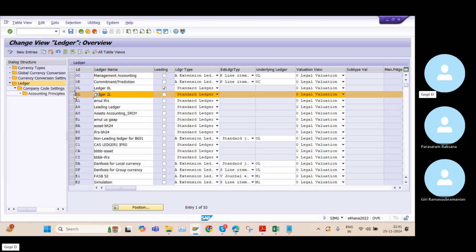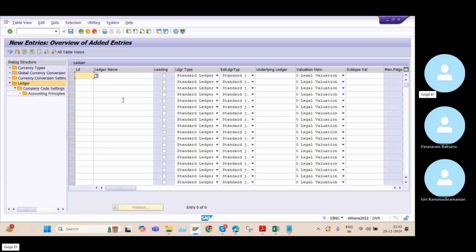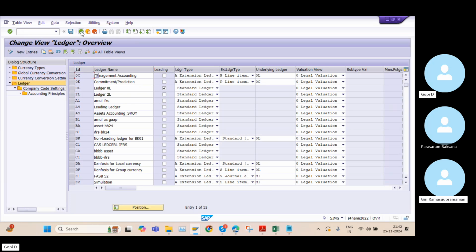We just need to select this one and copy this one. Okay. So in real-time projects, in an implementation project, the client asks us to maintain 2 or 3 non-leading ledgers. That entire information is provided by the client: what we need to maintain here, here, here. Okay, but unnecessarily, when I explained these things, I created 1 or 2 non-leading ledgers, and again you created 2, and Giri created 2.